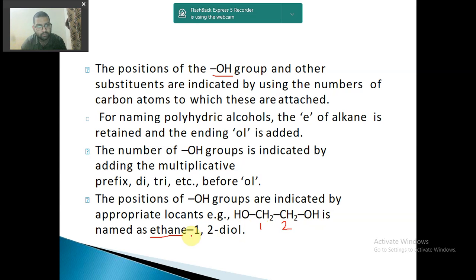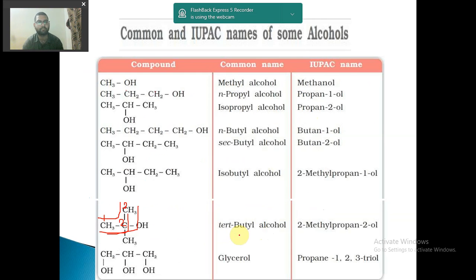So ethane 1 2. How many alcohols? 2 alcohols are there, so di, and then for alcohol the symbol is ol. So ethane 1 2 diol. Ethane is for 2 carbon atoms, 1 2 is for the position of the alcohol groups, di is for the number of alcohol groups, and ol is for the alcohol. Okay, so it is named like this: ethane 1 2 diol. We will name more and we will understand it better.